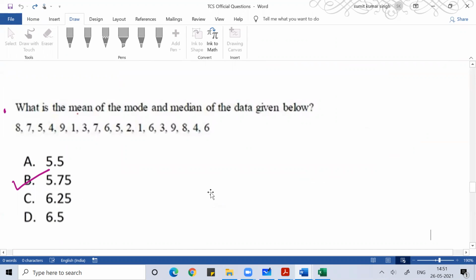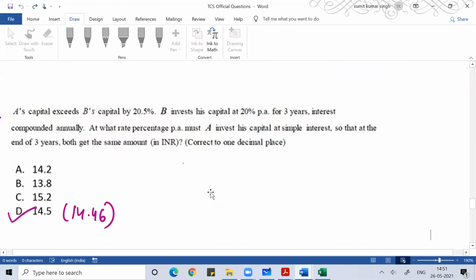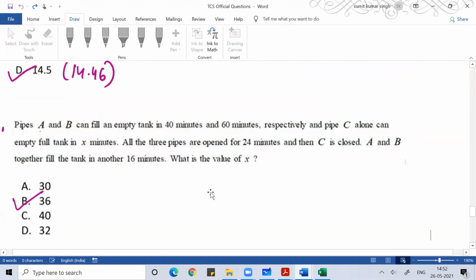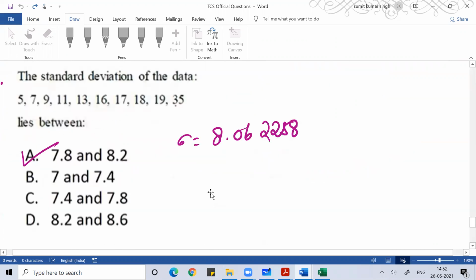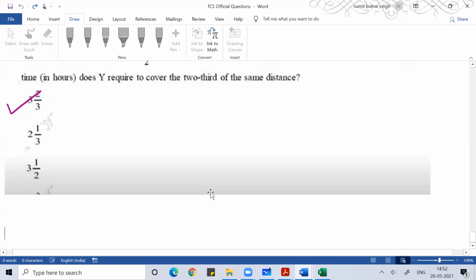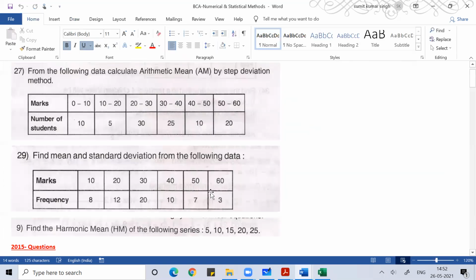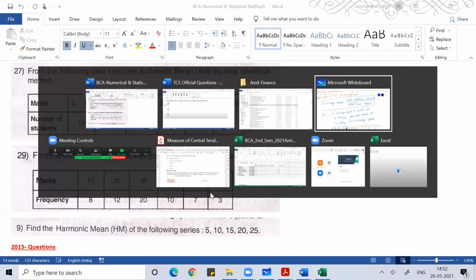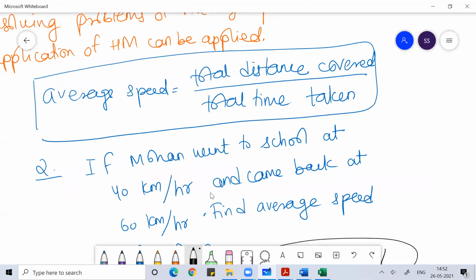Again a statistics problem. So you cannot put yourself away from statistics, guys. Either you like it or you don't, but statistics will always be there with you. So TCS now, HCL, and other companies are coming up with aptitude exams. Once you're done with your BCA, if you want to get a job after BCA, you're eligible only through these.